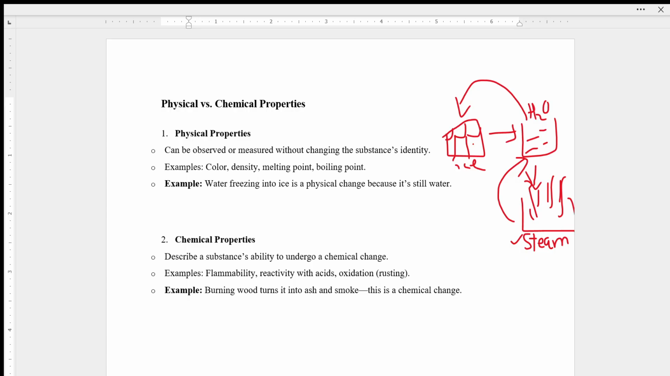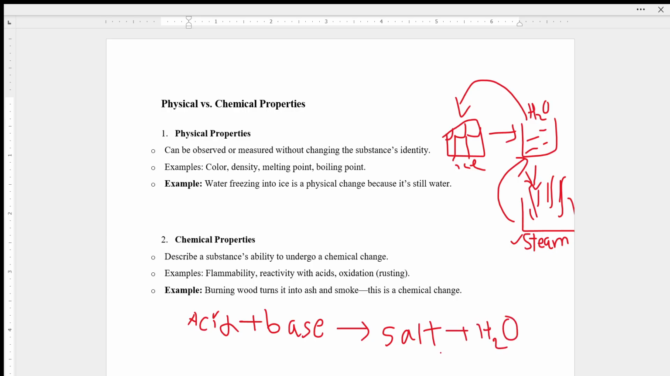If acids and bases react, that change will be permanent, and acid and base react and give you salt, and that happens by a chemical permanent change. Acid and base will give you salt and water, and you get this salt due to the chemical change by the reaction that happens between acid and base.